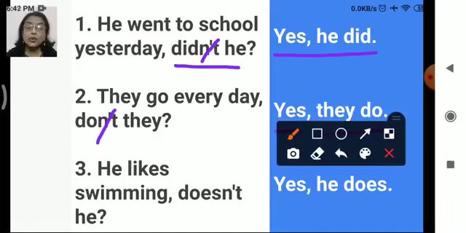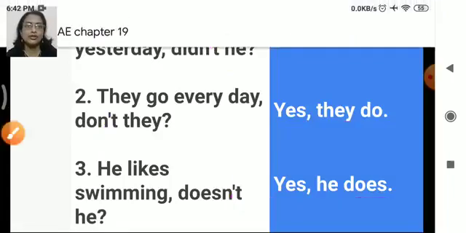He likes swimming, doesn't he? So our answer is yes, he does. Right? Actually we have the answer in the question itself. We just have to confirm it and make that answer the short yes answer. So here we have he likes swimming, doesn't he? What did we do? Yes, he does. We have removed the not part here. Followed? The same way we are going to do the next questions also.